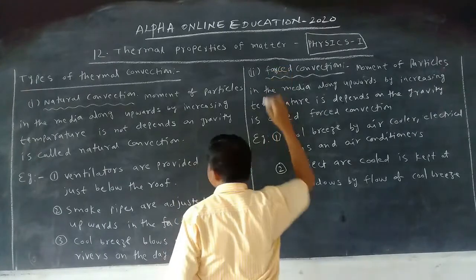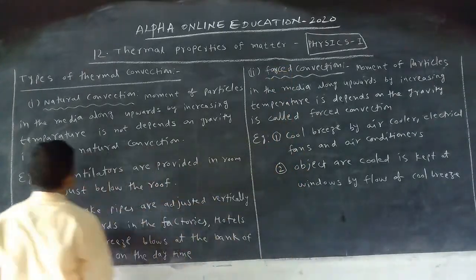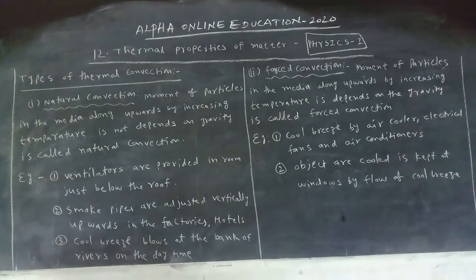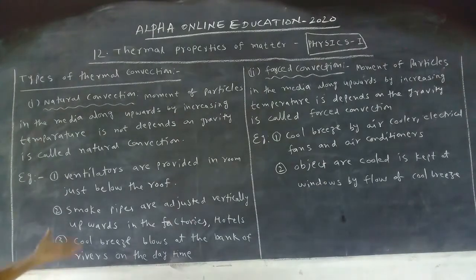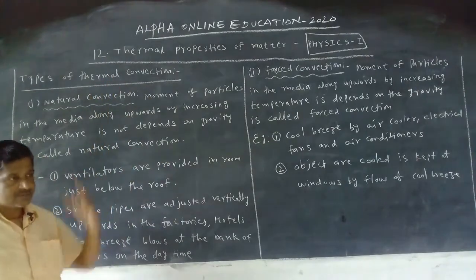Okay. Now what is natural convection? Momentum of particles means the particles' movement changes their position. The movement of particles in the medium upwards by increasing temperature, which does not depend on gravity, is called natural convection. How do the particles move upwards?